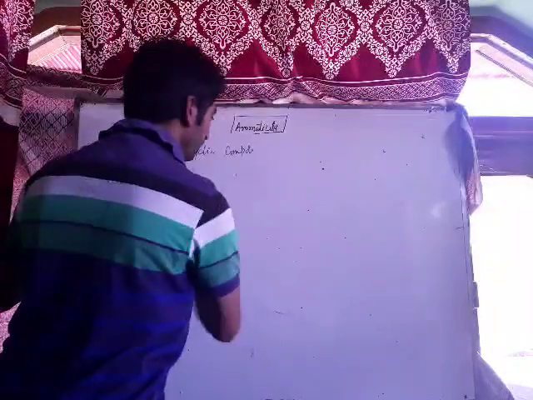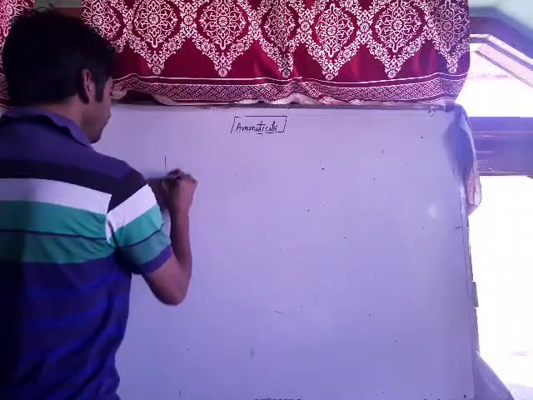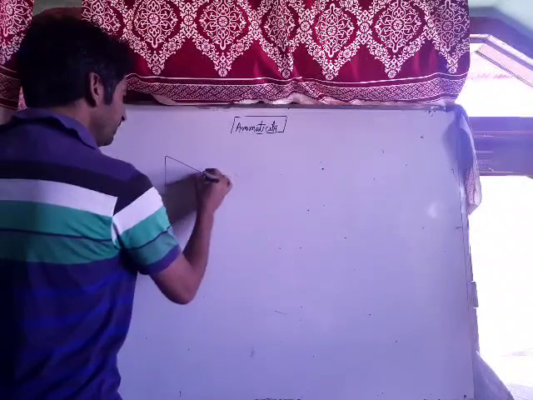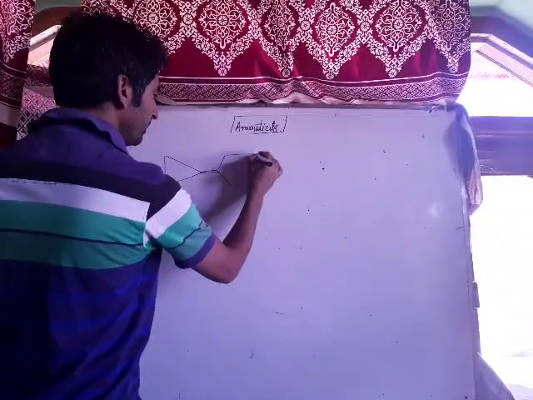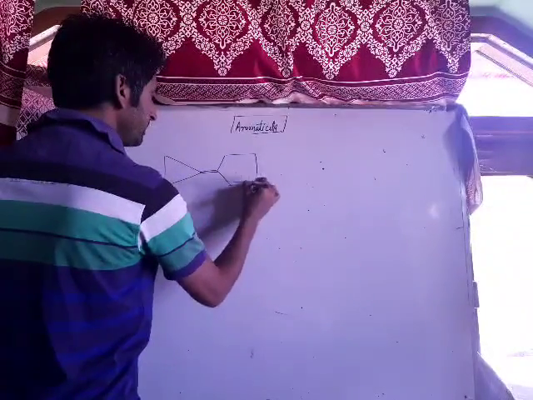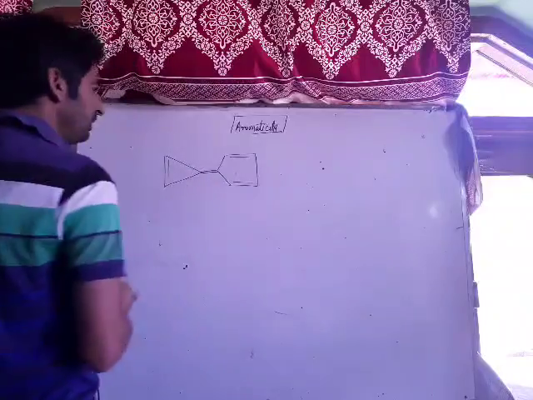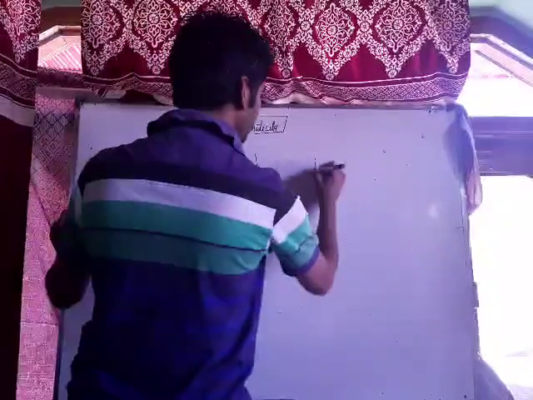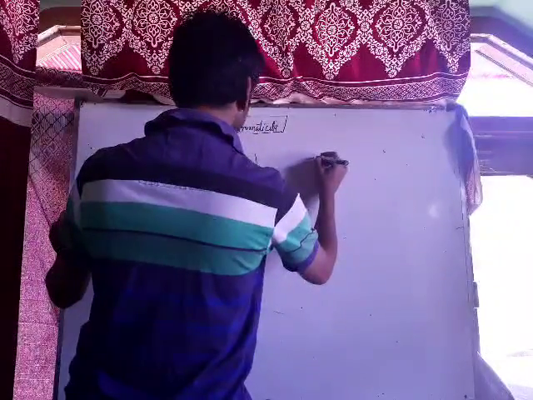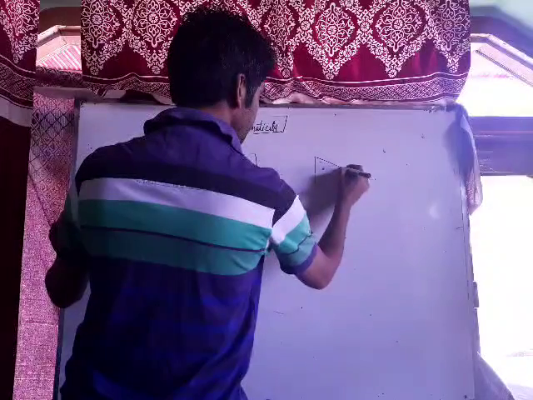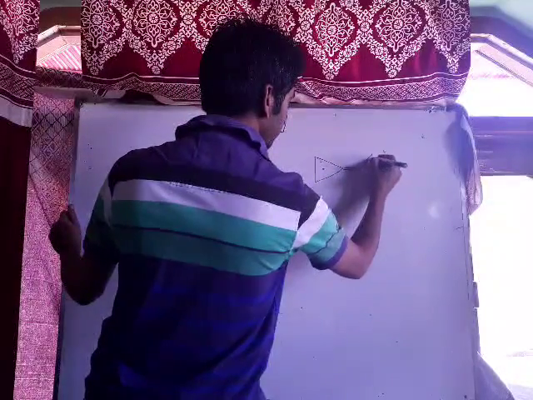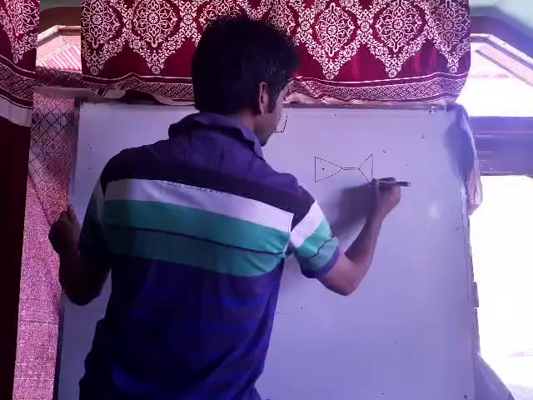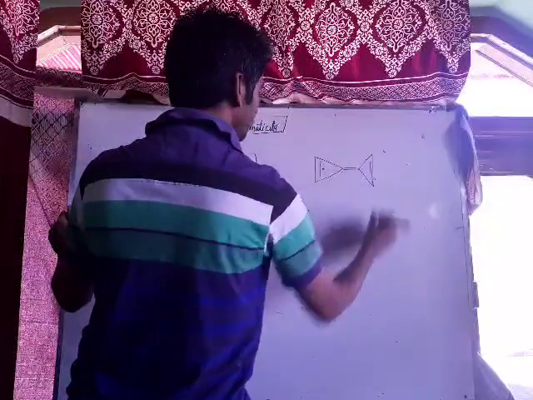Let us talk about now fulvenes. They are important from competitive exam point of view. Now this is a molecule, it contains a double bond over here, and we have a 5-membered ring on this side. Now this is a very important example. We have to check whether it is aromatic or not. You have to check which among these is aromatic. I'll give you a concept and you can do a number of examples then on your own.